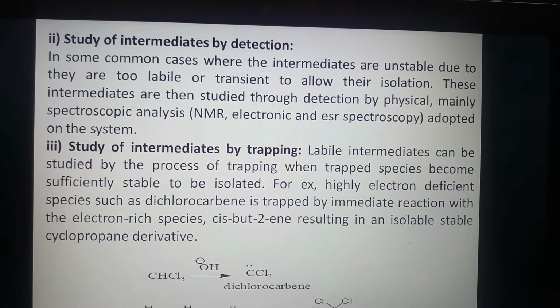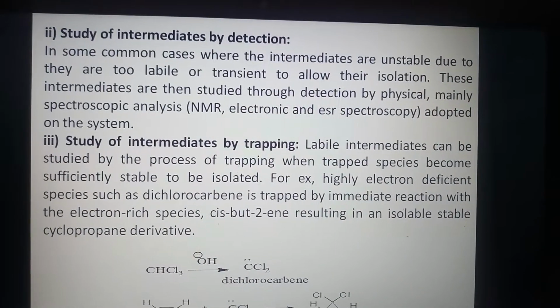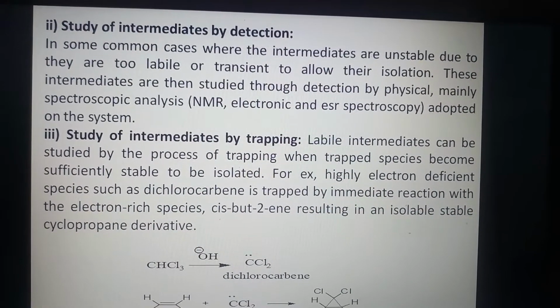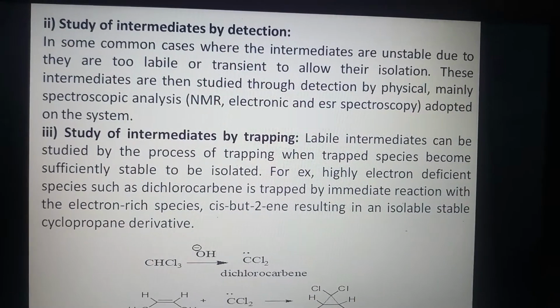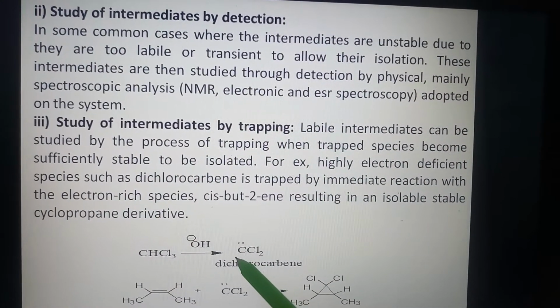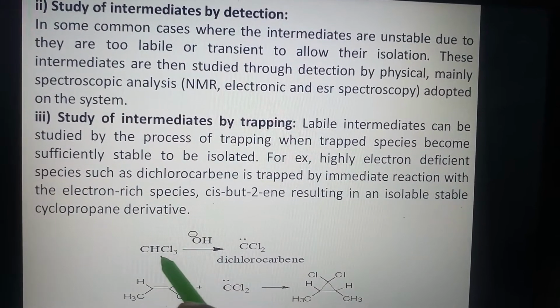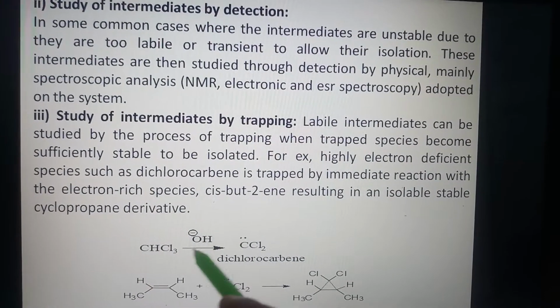Labile intermediates can be studied by the process of trapping, when the trapped species becomes sufficiently stable to be isolated. For example, a highly electron deficient species such as dichlorocarbene can be generated from chloroform in presence of a base.